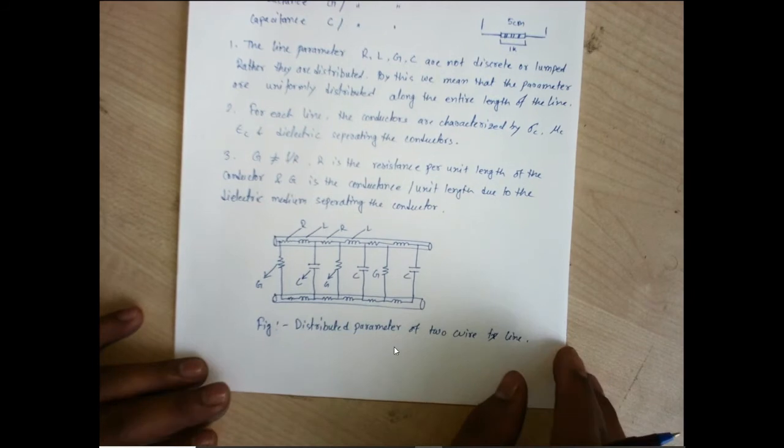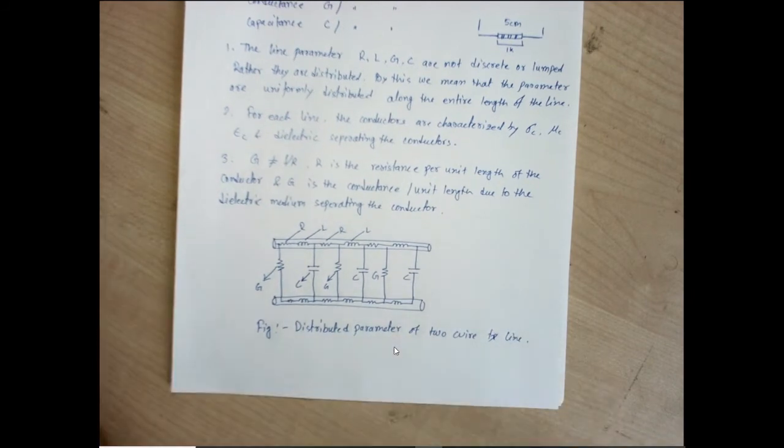When we are dealing with high frequency, we are supposed to take into consideration all of the parameters: resistance, inductance, conductance and capacitance. But when we go with low frequency operation, we do not consider all these parameters, because the signal itself has quite a high amplitude. So even if small losses are there, they have no that much effect on the total power level.